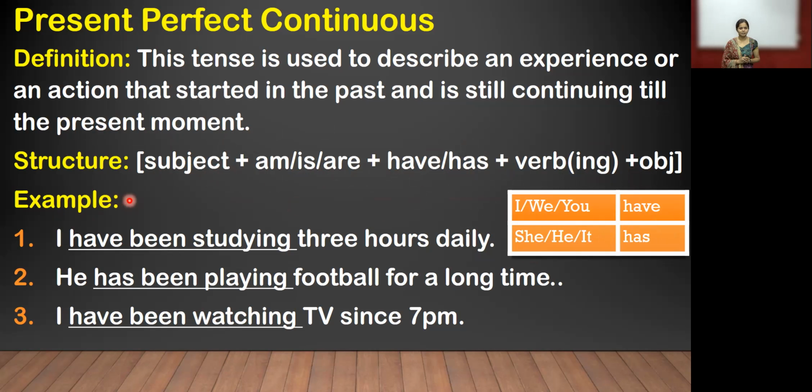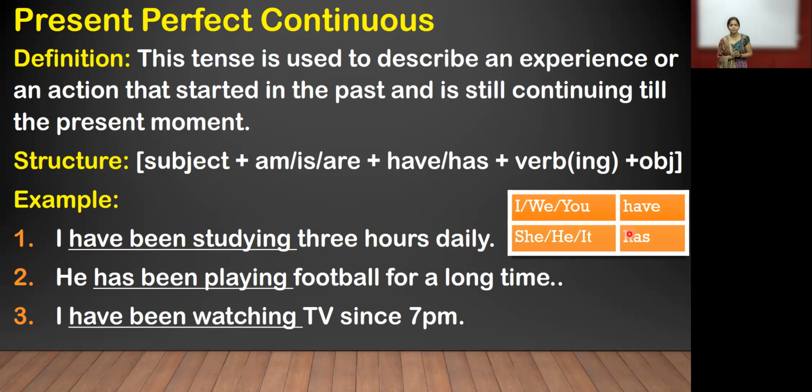The first example is, I have been studying 3 hours daily. Now see the I. After I, which word can we use? Have. Because in the first column, while using I, we can use have. I have been studying. Now see, study is the verb, so we use studying. And in this, have or has is compulsory in the sentence.